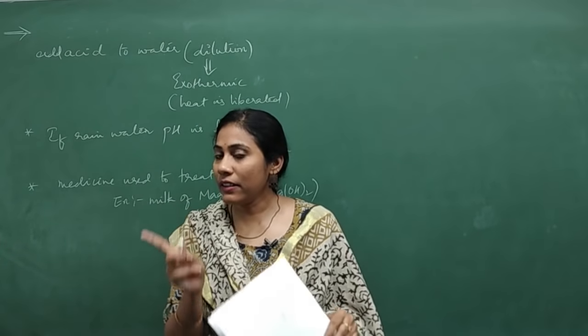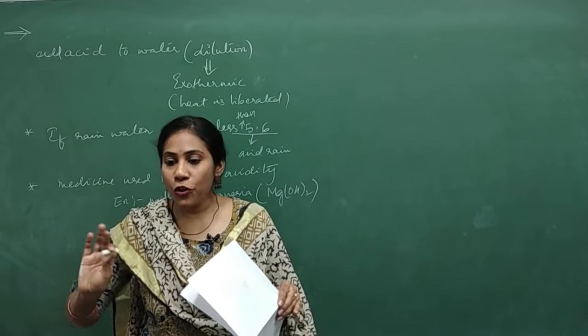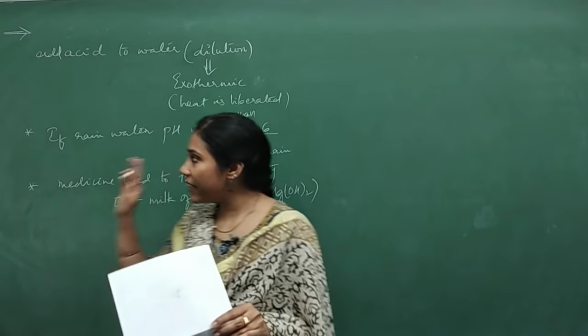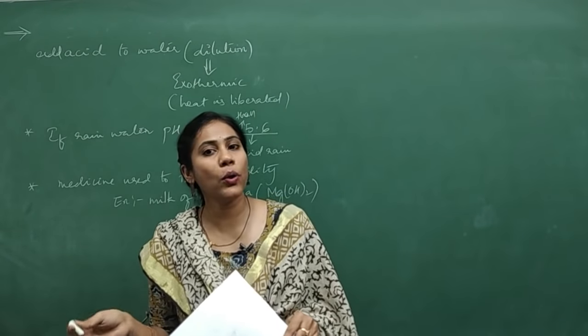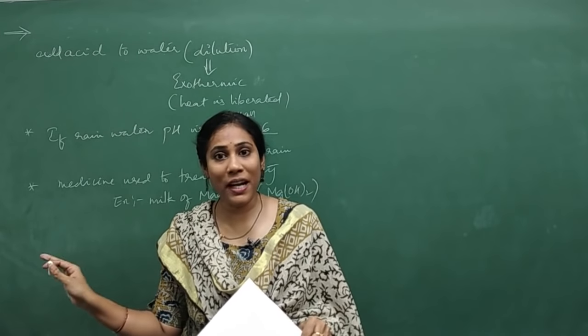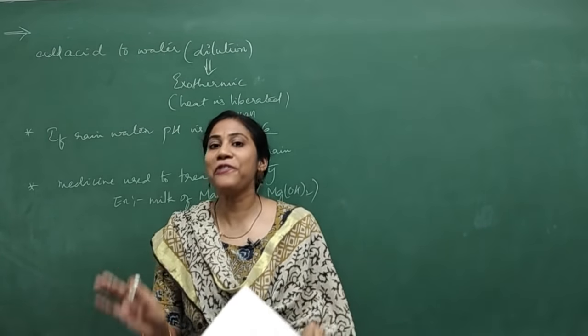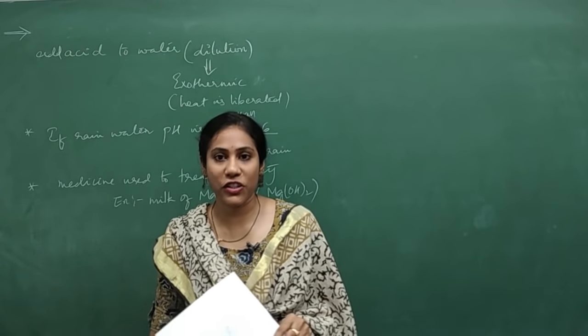One diagram compulsorily they may ask from this chapter. If you can read these many questions from the chapter, you can easily score at least 4 marks. I'm telling you, you can score more than 4 marks, no doubt, but at least 4 marks definitely you can score if you read these questions.